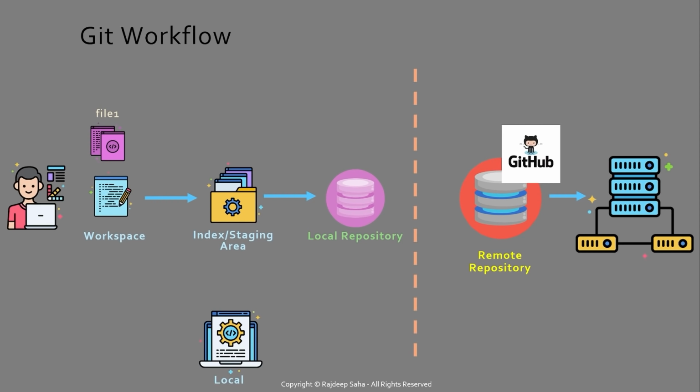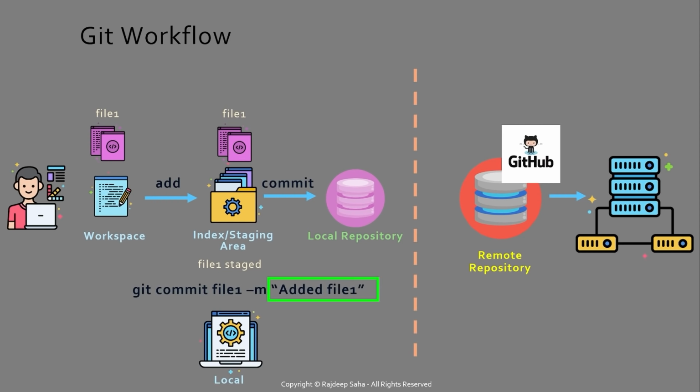Once you are done changing the file, you run this command git add name of the file. Once you run this command, the file will be added to the index or staging area. So at this point, file 1 is staged. Once you are ready to move this file to local repository, you will run the commit command git commit name of the file and then -m and then a comment. This comment is quite important because in your audit tracking log, comments for each change will be displayed.